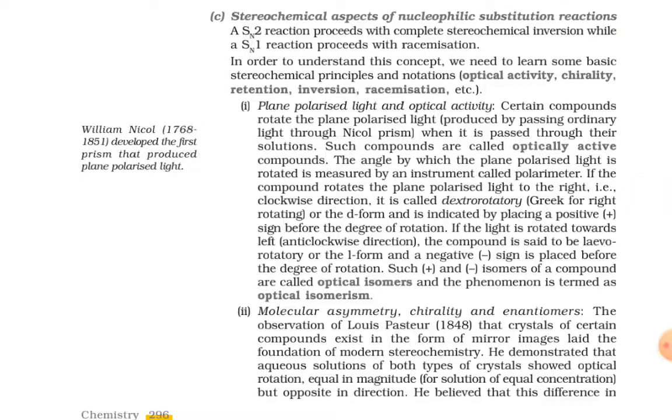First is the plane polarized light and optical activity. Certain compounds rotate the plane polarized light, produced by passing ordinary light through a Nicol prism, when it is passed through their solutions. Such compounds are called optically active compounds. The angle by which the plane polarized light is rotated is measured by an instrument called a polarimeter.